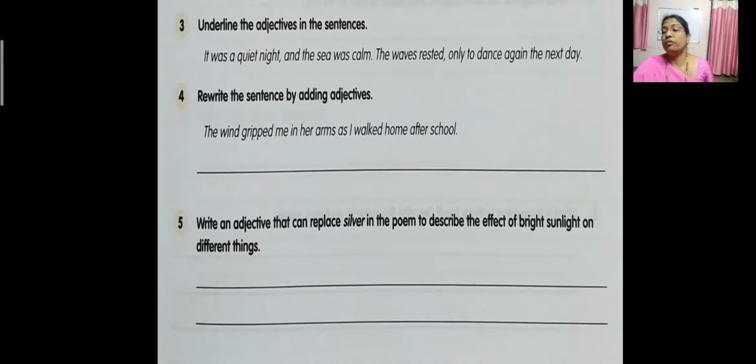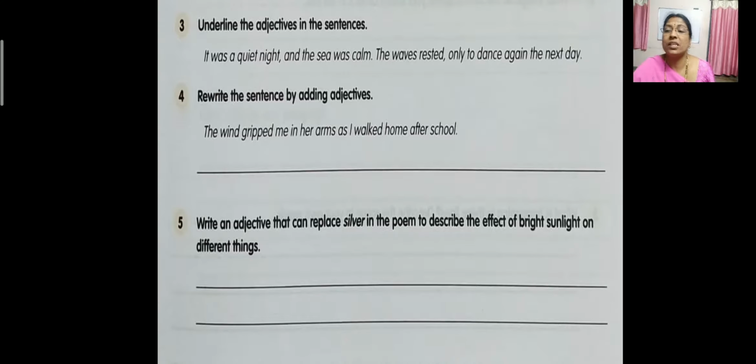Okay. Now the fifth one. Write an adjective that can replace silver in the poem to describe the effect of bright sunlight on different things. So now here, in the poem Silver, what is the setting of that particular poem? Night time, isn't it, children? Now if a poem is set in the morning time, in the bright sunlight, how do the objects or things look when the bright sunlight falls on them? Yes, very good, you are right. So they look golden in color. When sun rays fall on the objects, they look golden in color. So that adjective golden you can write.